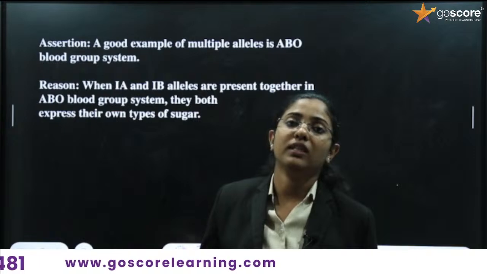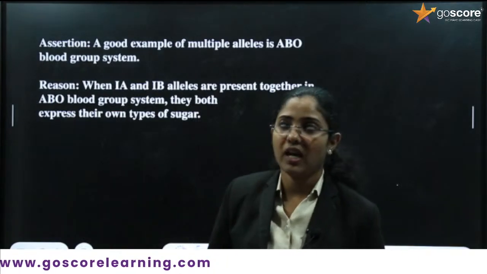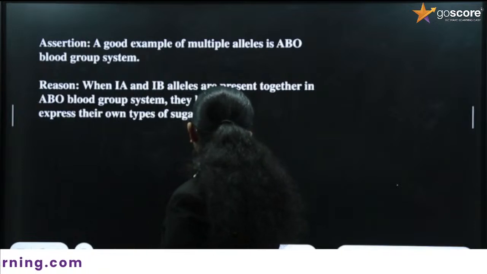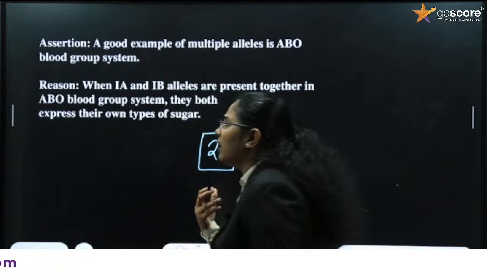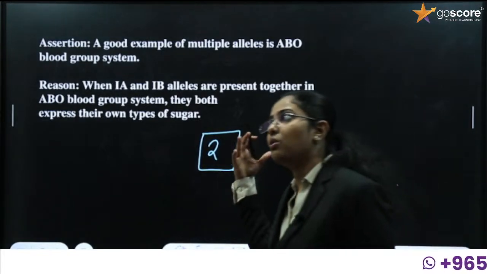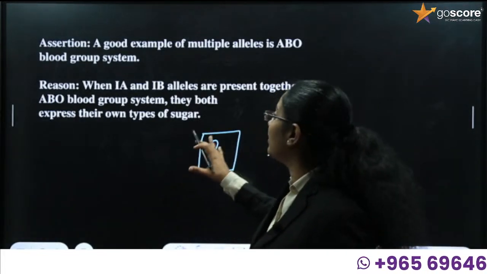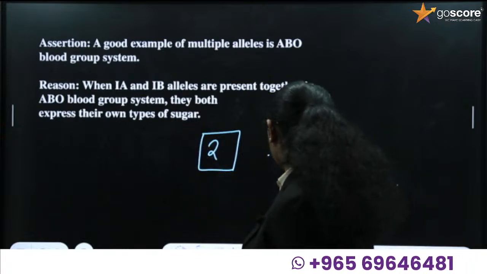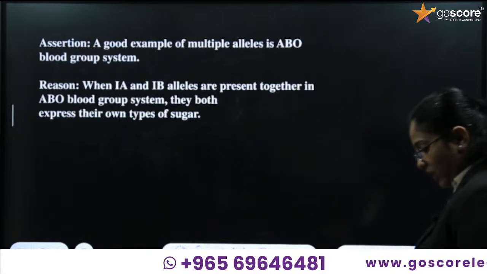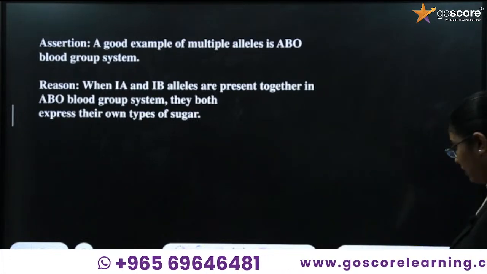So we can go with option 2. The answer for this question is option 2: assertion is true, reason is true, but reason is not the correct explanation for the assertion.